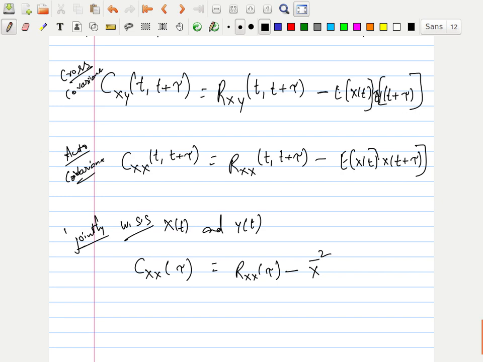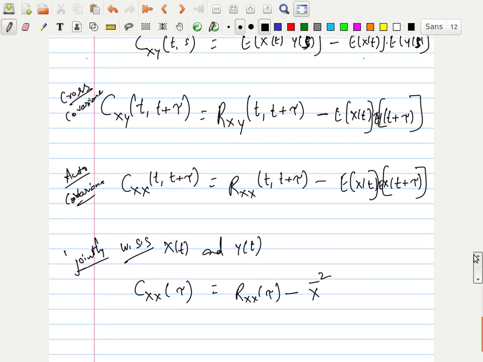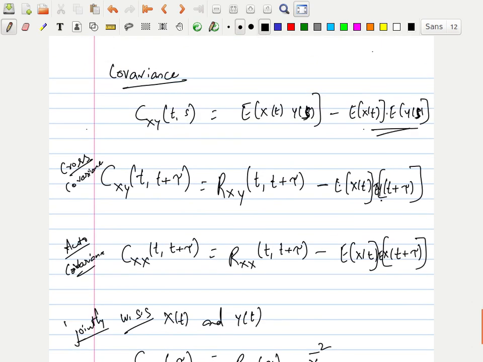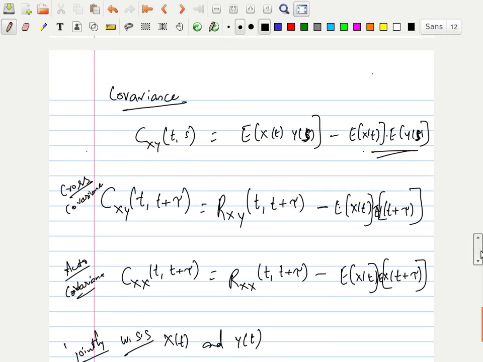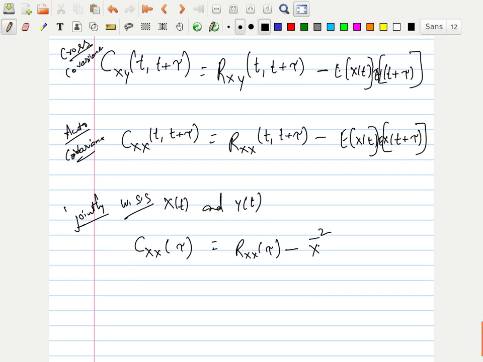Here I have to write E. Here I wrote correctly, but when I was writing here I made a mistake. So it will be mod x square, then Cxy of tau is Rxy of tau minus mean of x into mean of y. This is cross covariance if they are jointly wide-sense stationary.